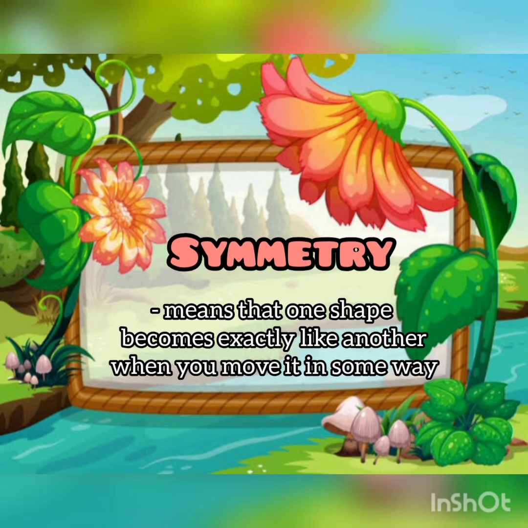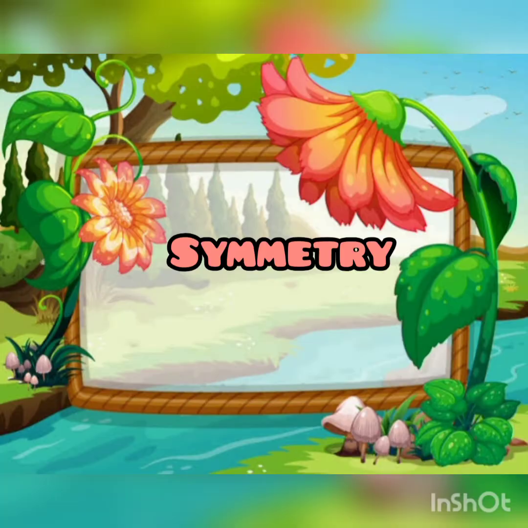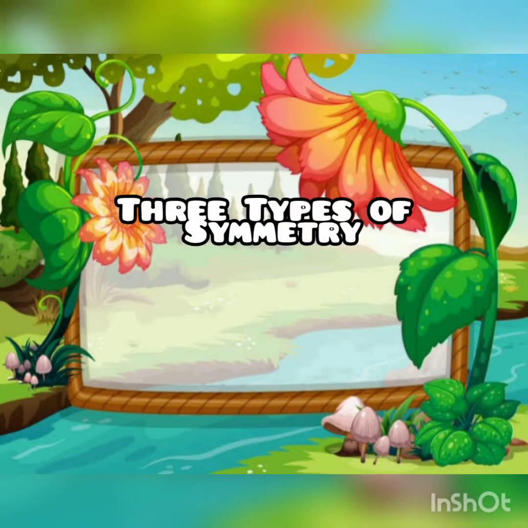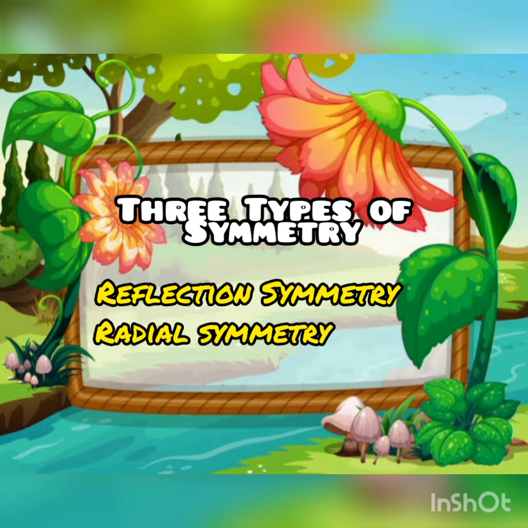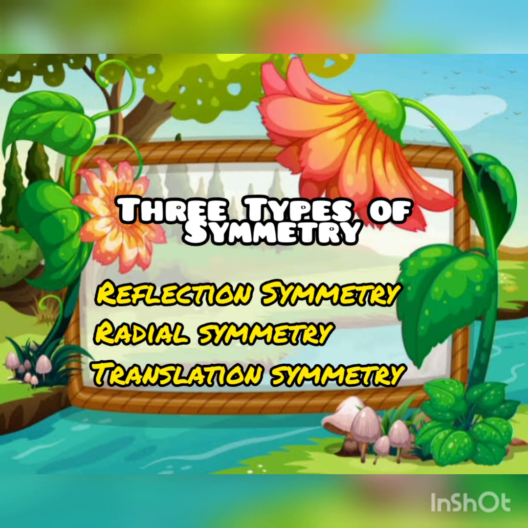Symmetry means that one shape becomes exactly like another when you move it in some way. There are three types of symmetry: the reflection symmetry, radial symmetry, and translation symmetry.